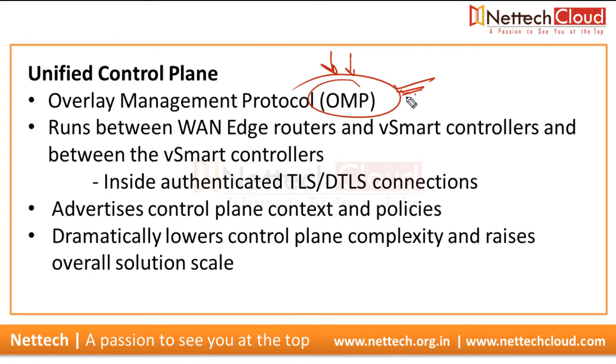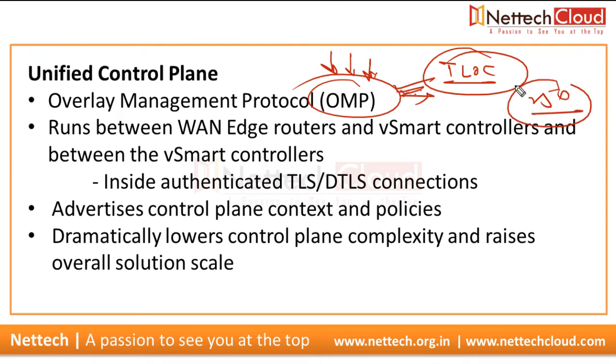And one of the important attributes that OMP carries along with the routes, policies, VPN tag, and originator ID is what? TLOC. So TLOC is one of the important attributes here, and it is carried by this OMP, overlay management protocol. SAFI value is 250, and that is why Viptela came with this new protocol OMP, because BGP doesn't understand what is a TLOC, transport location.